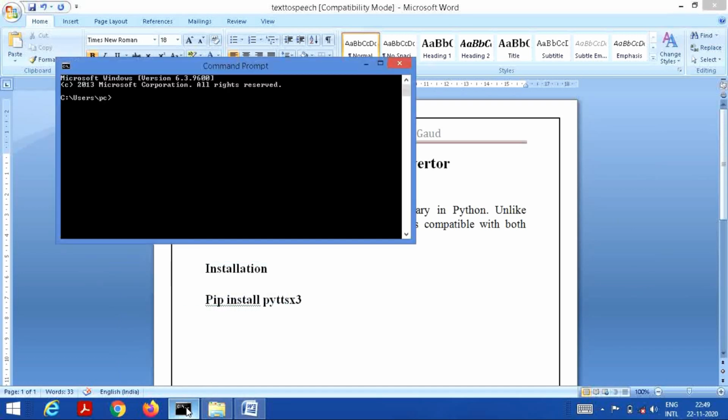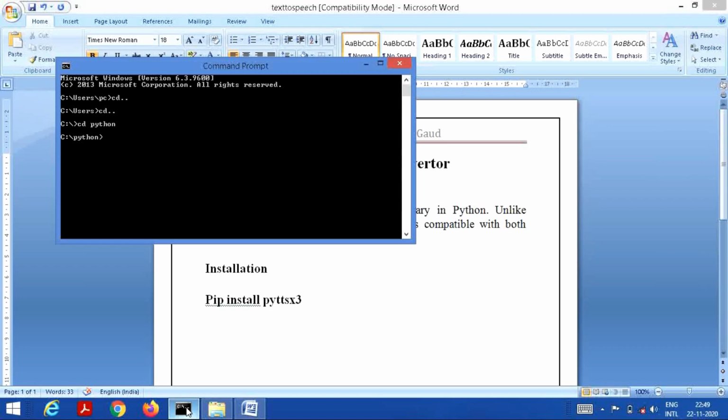So I have started my command prompt here. I have already told you about the installation of Python. I have installed it in my C drive, and my version of system is Windows 8.1 64-bit. So you have to install the Python accordingly. And after the installation, I started the command prompt and I'm going to the Python directory. I am coming to Python here. That means from C drive, now I have gone into the Python directory.